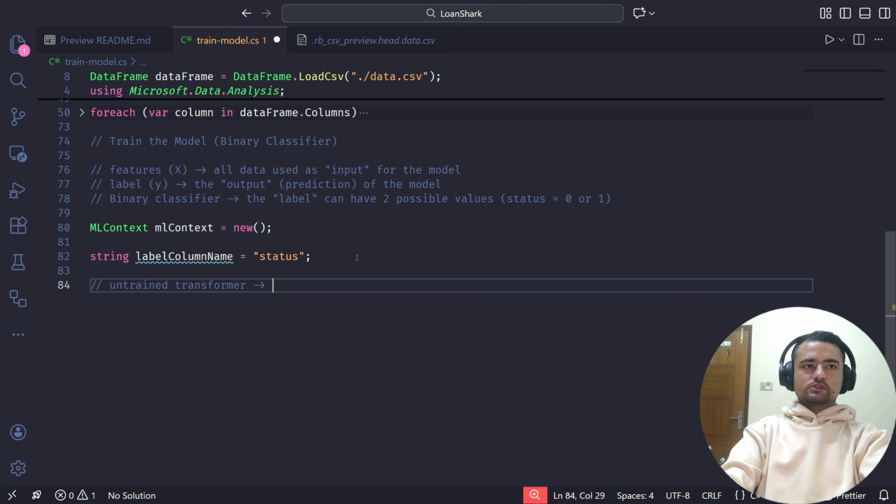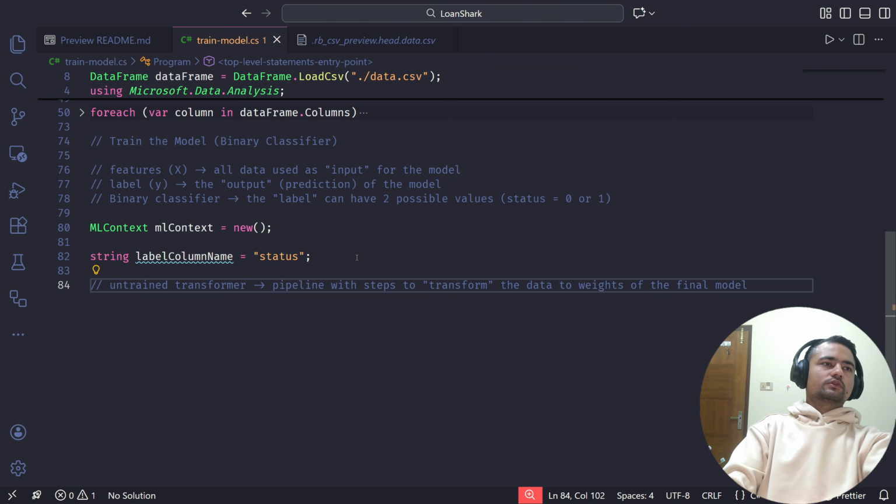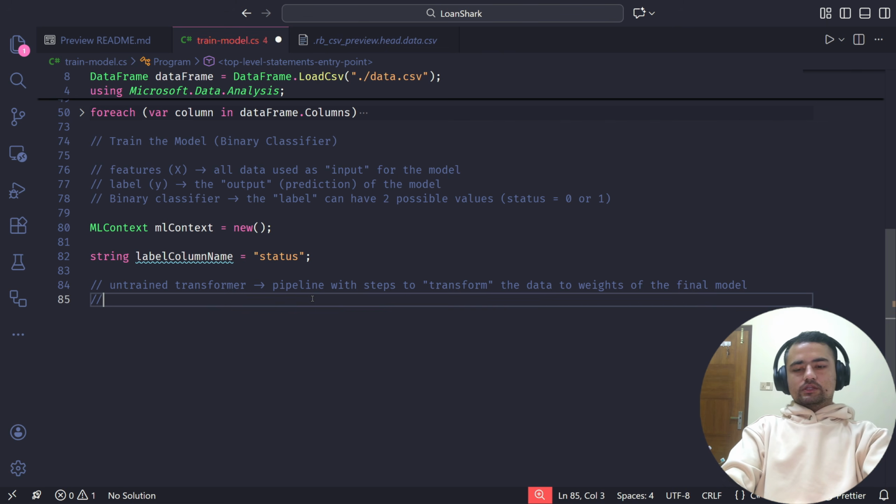This is just a pipeline explaining the steps to transform the data to the weights of the final model. So we're going to first develop the pipeline.